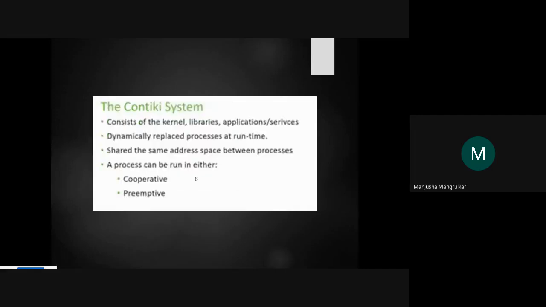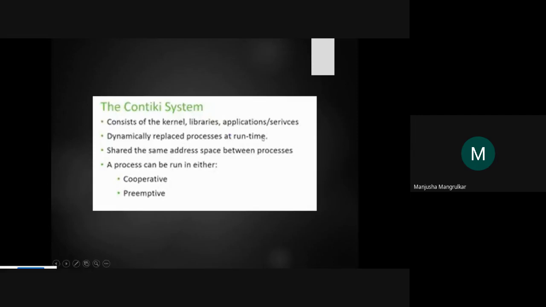So these are the features. Now what is the Contiki system? What does it consist of exactly? It consists of a kernel architecture. Everybody knows what a kernel is: it is the core part of your operating system, which interfaces your application program with the hardware. So the Contiki system consists of the kernel, lots of libraries, and applications or services.